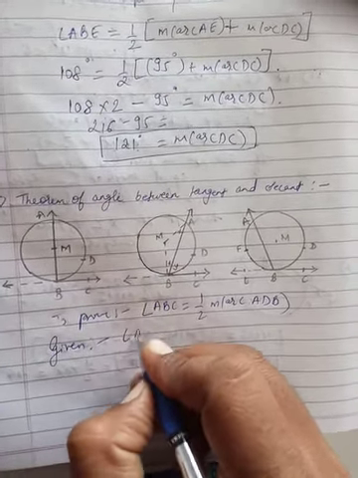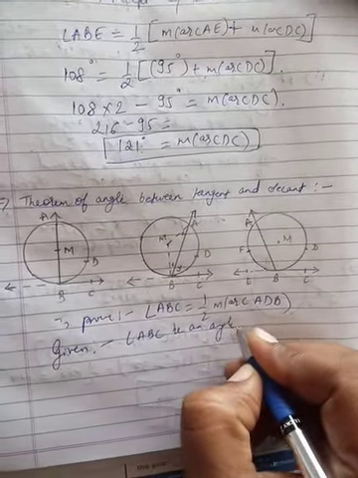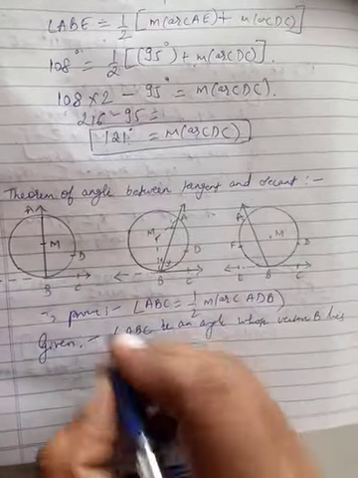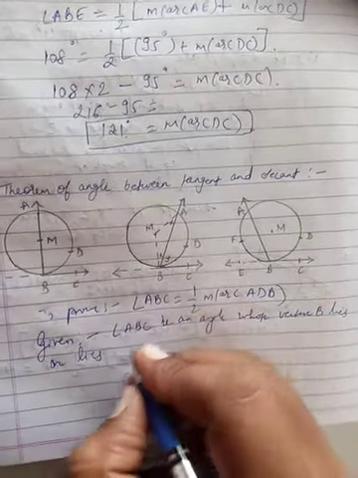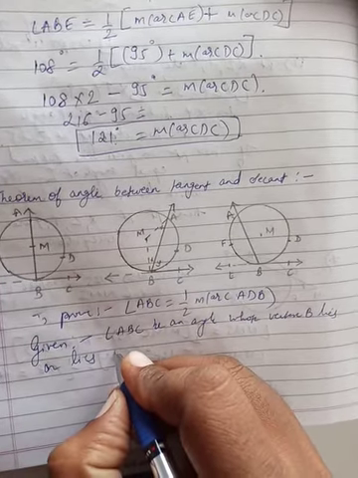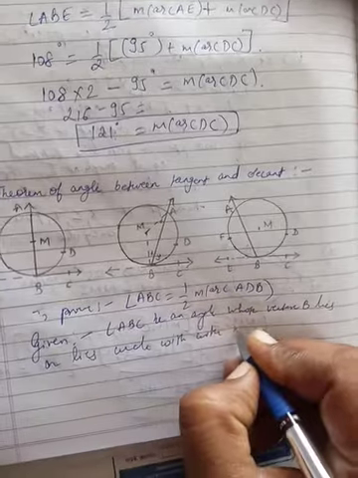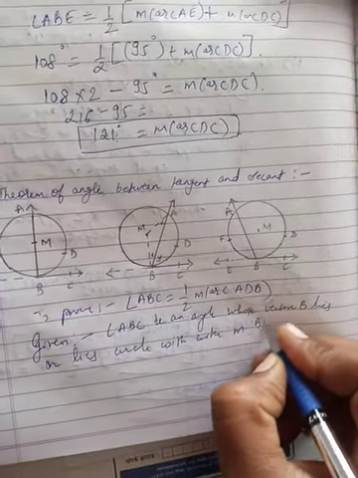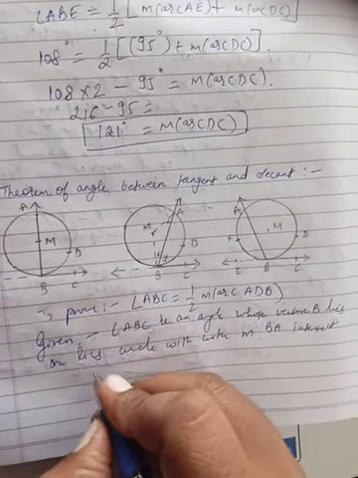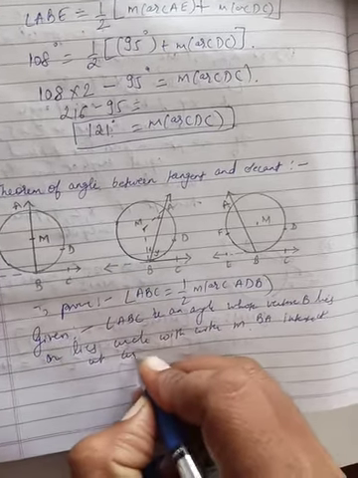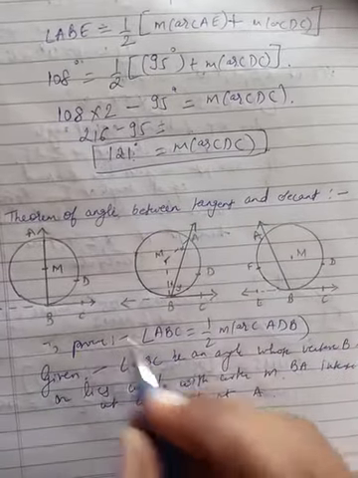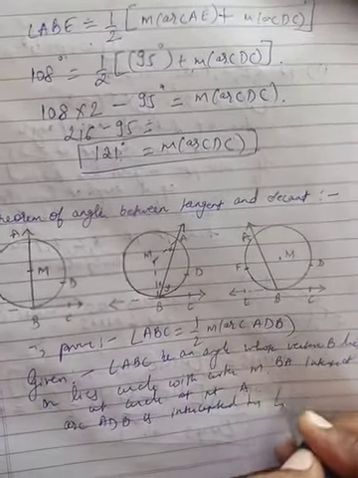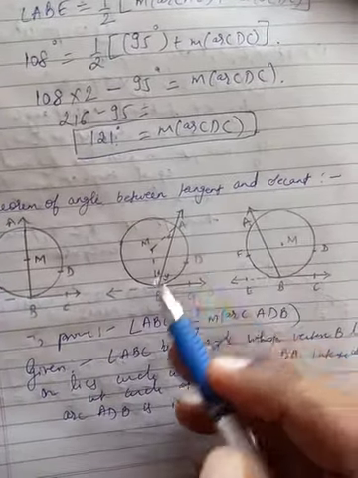In the given, you can write: angle ABC is an angle whose vertex B lies on the circle with center M. Now we can write that BA intersects the circle at point A. Arc ADB, this also you have to write: arc ADB is intercepted by angle ABC, for all the three different variants.